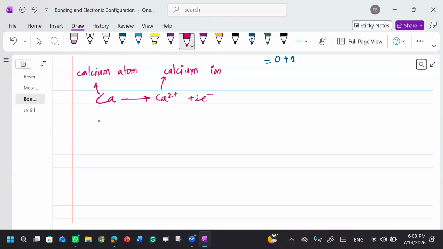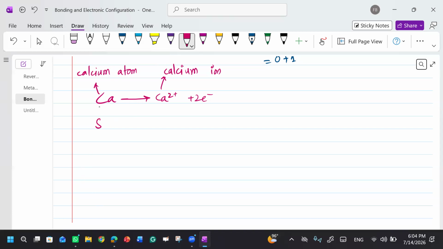On the other hand, you have sulfur. Sulfur belongs to group number 6. How many electrons are there in the valence shell of the sulfur? I am saying sulfur belongs to group number 6. No, six. It belongs to group number 6, so there will be 6 electrons, right?